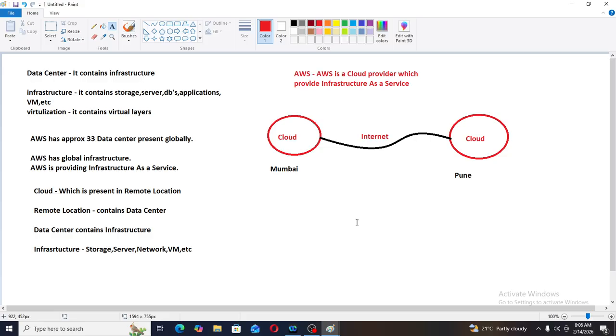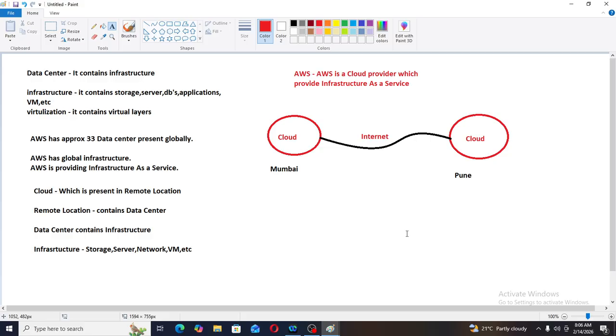But the first one to come to the market with the cloud is IBM. AWS is not the first. The first cloud that came to the market is IBM. Then AWS came. But IBM was unable to put in more strong strategies, and in between AWS came and became the trending cloud globally.